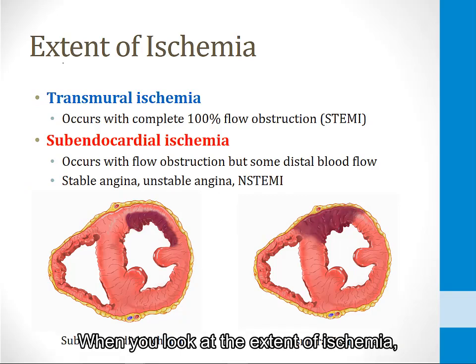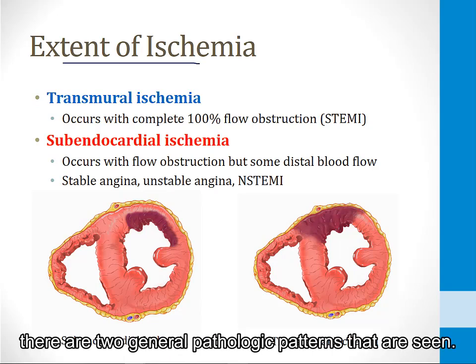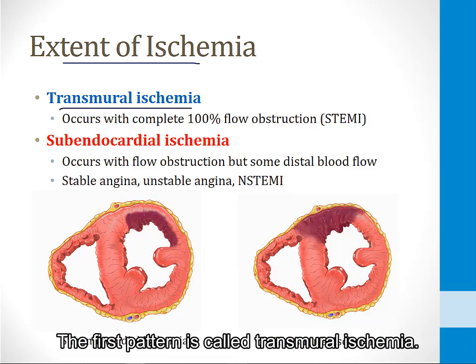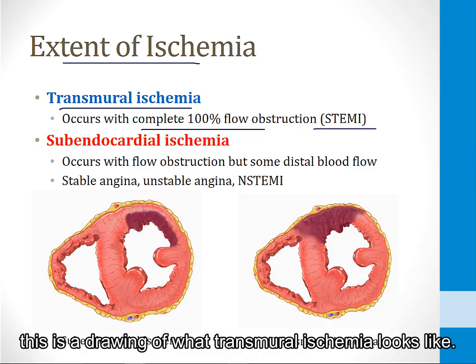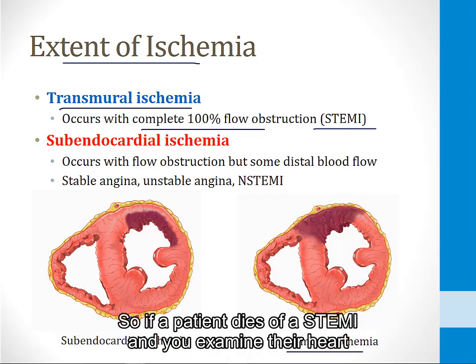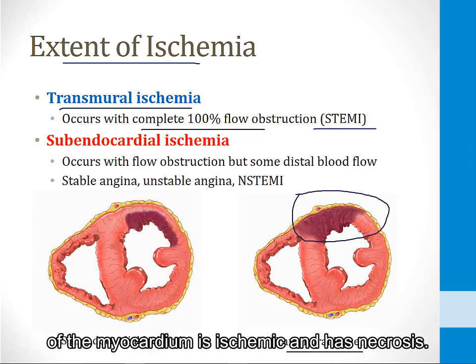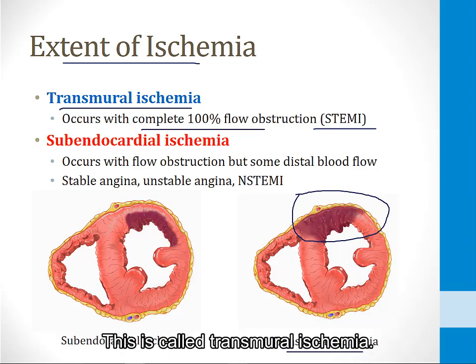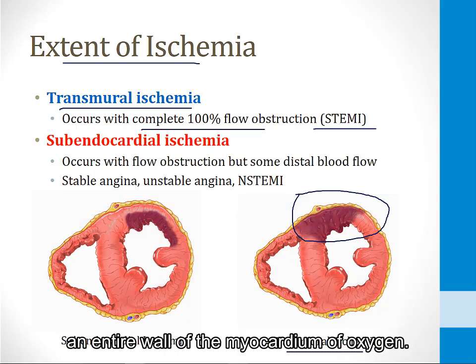When you look at the extent of ischemia, meaning the extent of myocardial tissue affected by ischemia, there are two general pathologic patterns that are seen. The first pattern is called transmural ischemia. This is what is seen when there is complete 100% flow obstruction in a coronary artery, as occurs in a STEMI. If you look at the bottom right side of the screen here, this is a drawing of what transmural ischemia looks like. So if a patient dies of a STEMI and you examine their heart in the pathology lab, you will see that an entire wall of the myocardium is ischemic and has necrosis. This is called transmural ischemia, and this occurs when a coronary vessel is completely occluded and completely deprives an entire wall of the myocardium of oxygen.